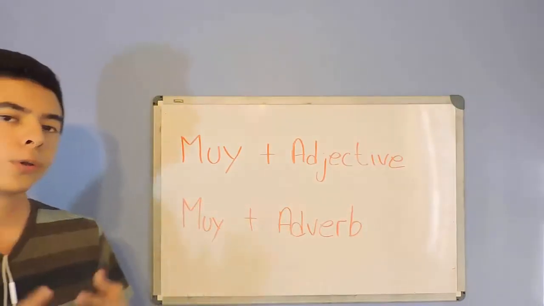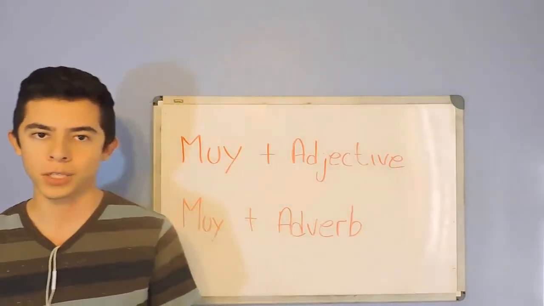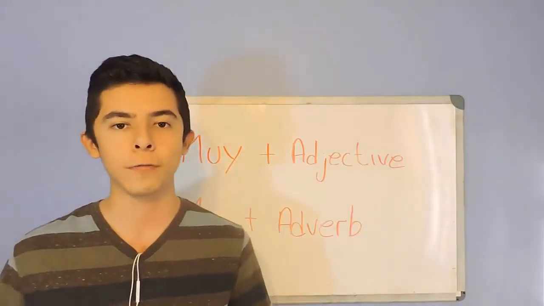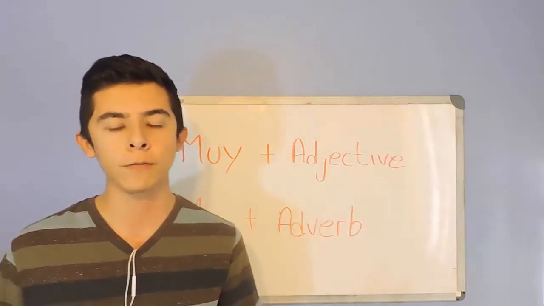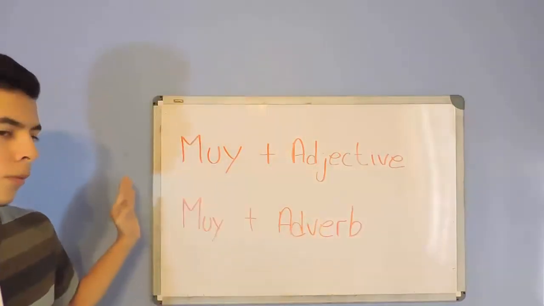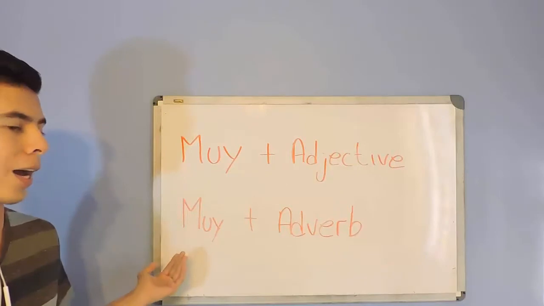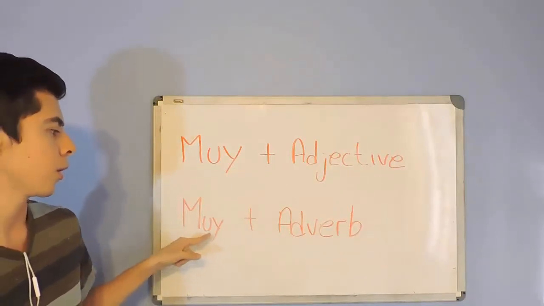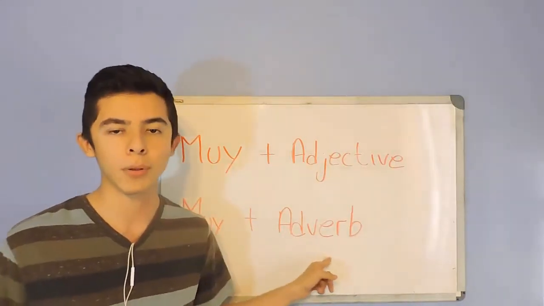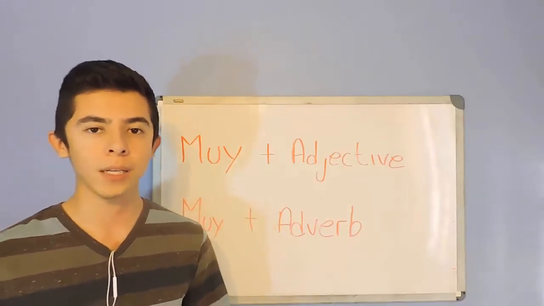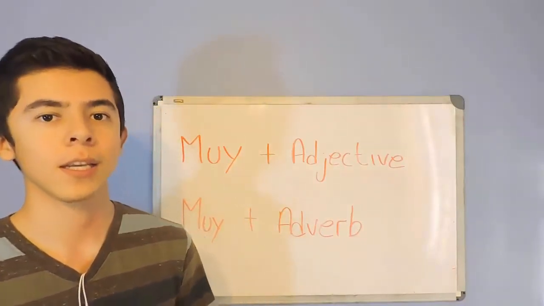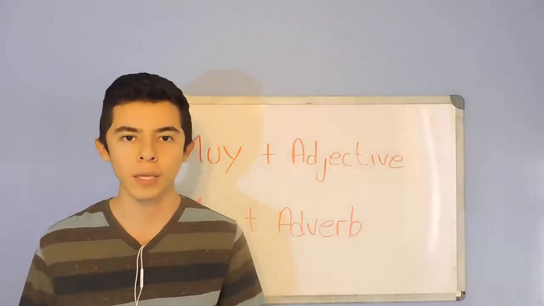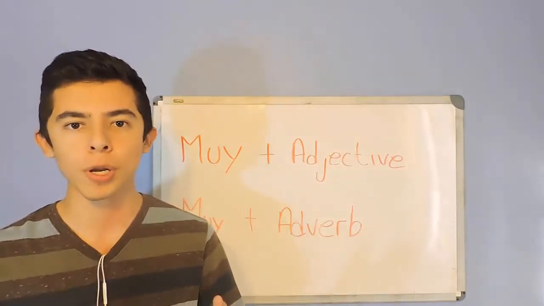So, how would you say in Spanish, you are going very fast? Tú vas muy rápido. Or you speak very fast. In Spanish, that would be tú hablas muy rápido.